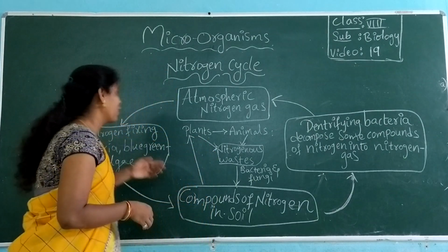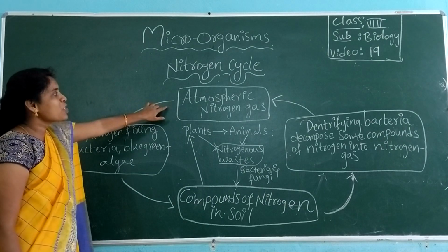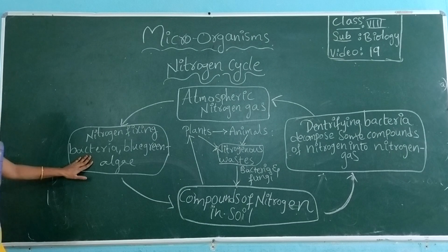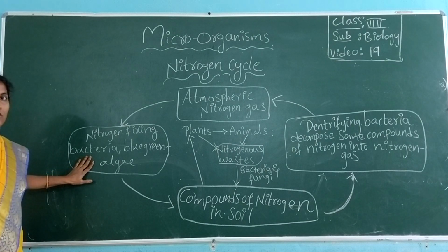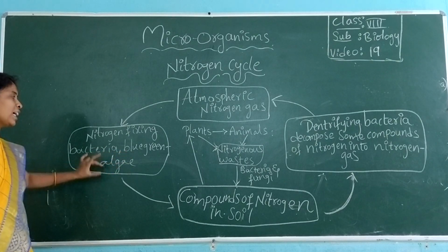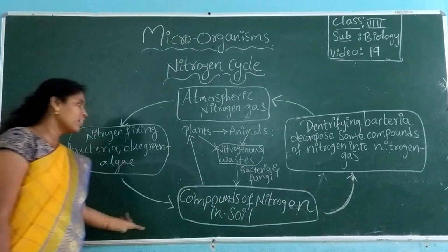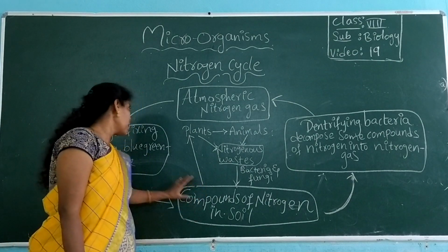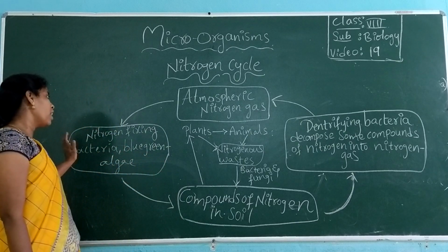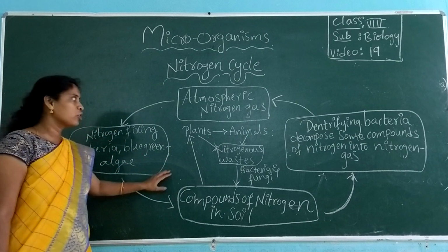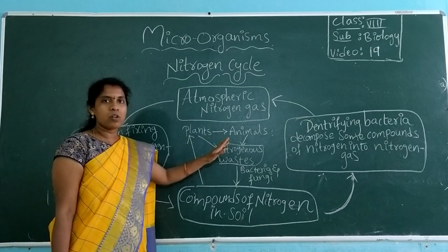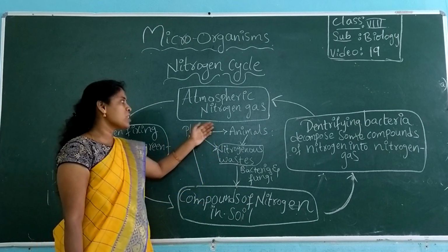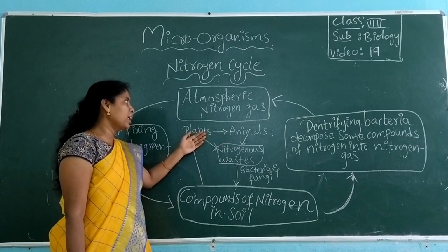Okay, so now we look. Generally, atmospheric nitrogen gas is fixed by bacteria like Rhizobium or Nitrobacter or blue-green algae, and this fixed nitrogen is fixed into the soil. When the nitrogen is fixed by these bacteria and blue-green algae, it is a very small amount. Even from plants and animals also. Plants take nutrients from soil, and these nutrients are utilized by animals because animals feed on plants, right?